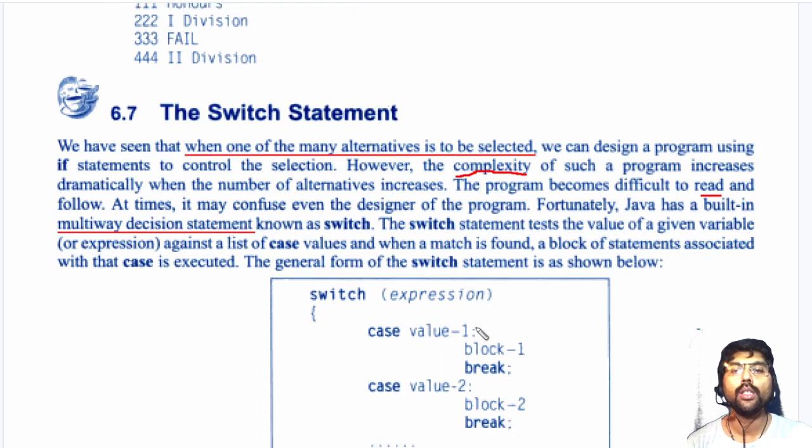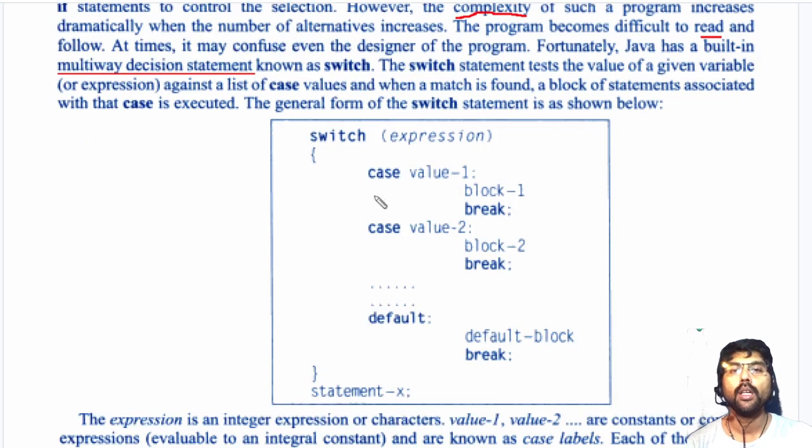How actually it works will be explained by this general form. Switch statement, within that we have one expression here. This expression returns some value. It may not be a conditional operator here, it may be anything, it may return some value. This expression's returned value I am checking with the first case here. If this value and the expression's returned value match, then block 1 will be executed. If this expression value and the case value do not match, then go to the next value.